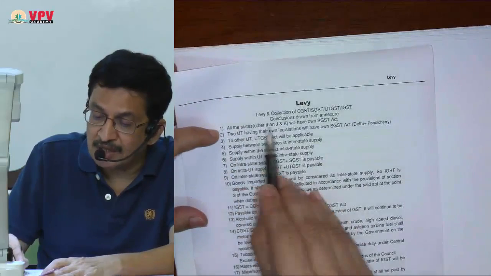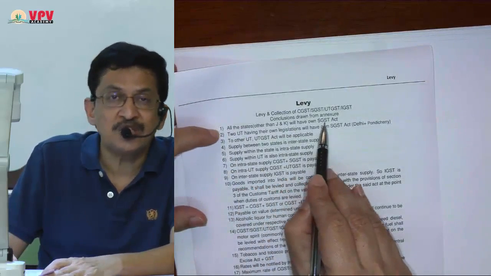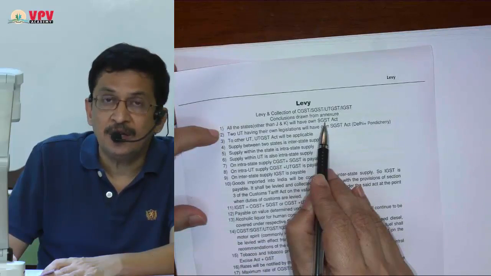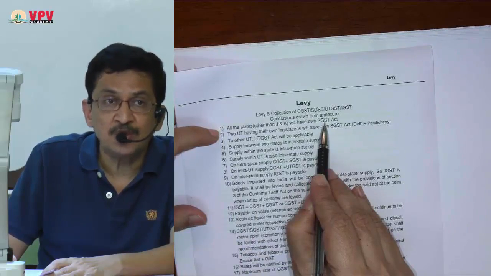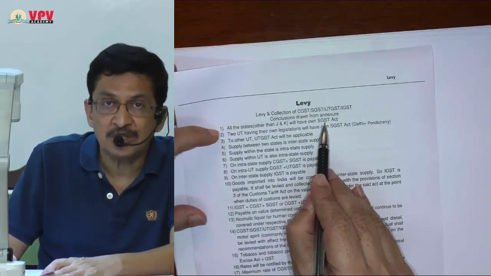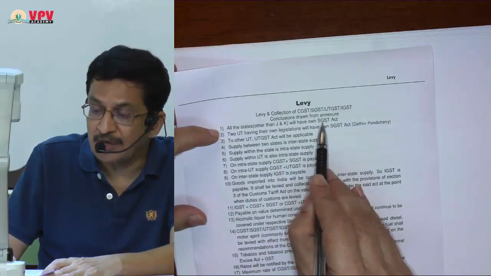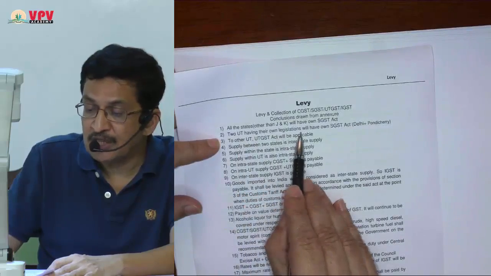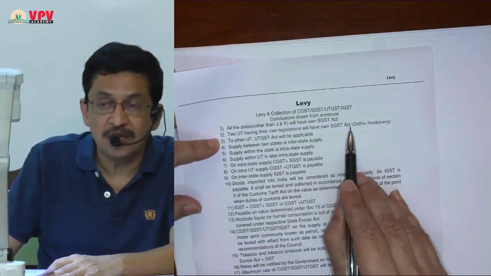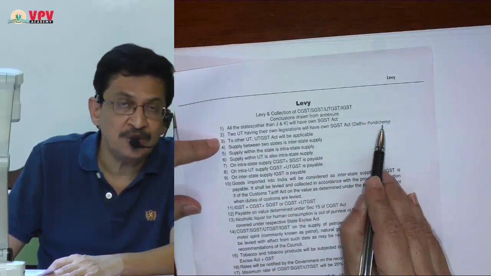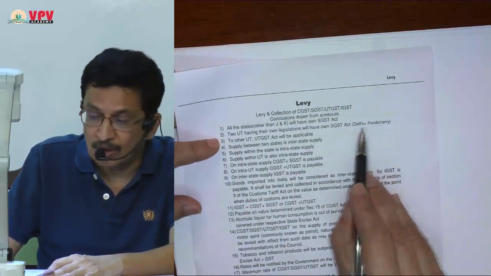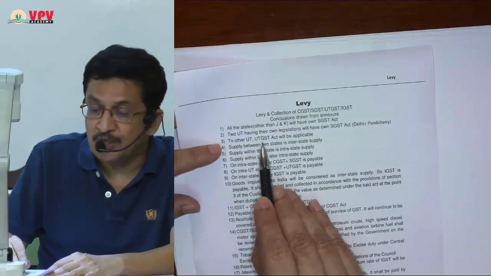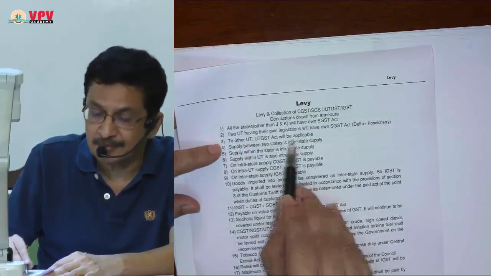All the states other than Jammu and Kashmir will have own SGST Act. Just now we have seen this, that 28 states plus 2 union territories having own legislature. In all 30 states will have their own SGST Act. 2 UTs having their own legislation will have own SGST Act. Delhi and Pondicherry, though they are union territories, they will have their own SGST Act. To other union territories, UTGST Act will be applicable.